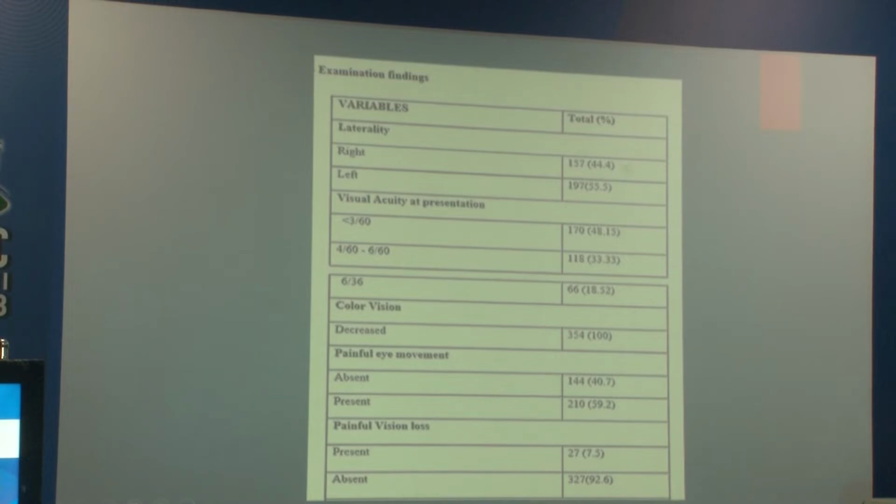Left was found predominantly high, and visual acuity at presentation and after therapy was calculated, out of which vision less than 3/60 was comparatively higher at 170, and color vision was defective in all my patients. Painful eye movement was present in most of my cases, but it was absent in about 144 cases, and painless vision loss was present in about 27 patients.